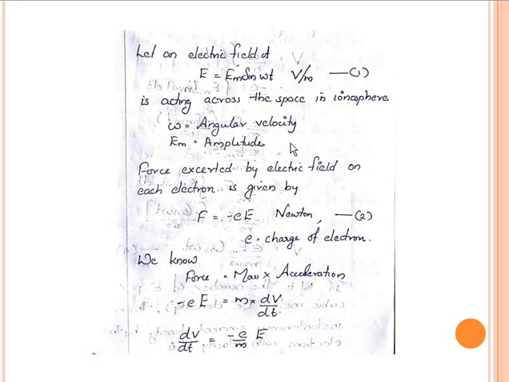We know that force is equal to mass into acceleration, and acceleration is dv by dt, where v is the velocity. Considering the electron, m is the mass of the electron and v is the velocity of the electron. The force is minus eE, from equation 2, equal to mass into dv by dt. Rearranging, dv by dt equals minus e by m into the electric field E.